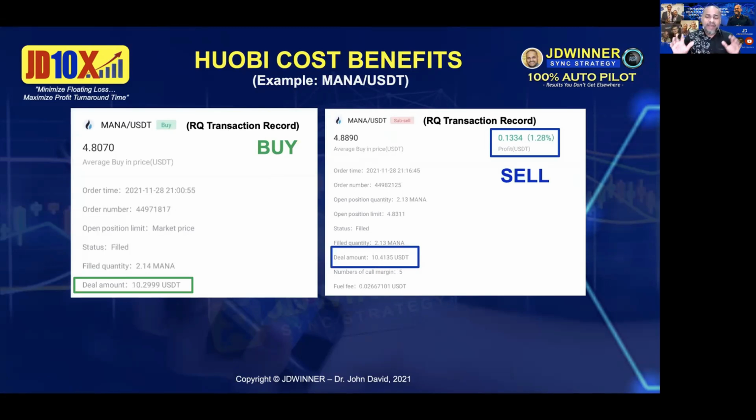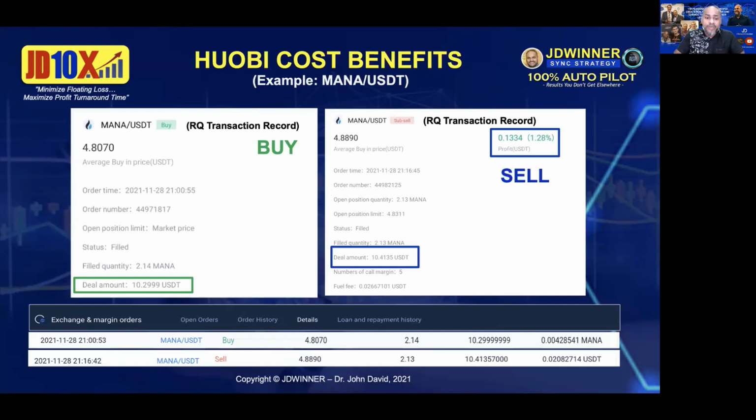But recently, MANA in Huobi is really good, because Huobi has one of the lowest slippages compared to Binance. Binance slippage is much greater. You need to understand this. So that's why some people say, oh, Huobi fees are too high. But let me tell you something: if you look into the slippages, they are actually much lower in Huobi compared to Binance. Please take note.